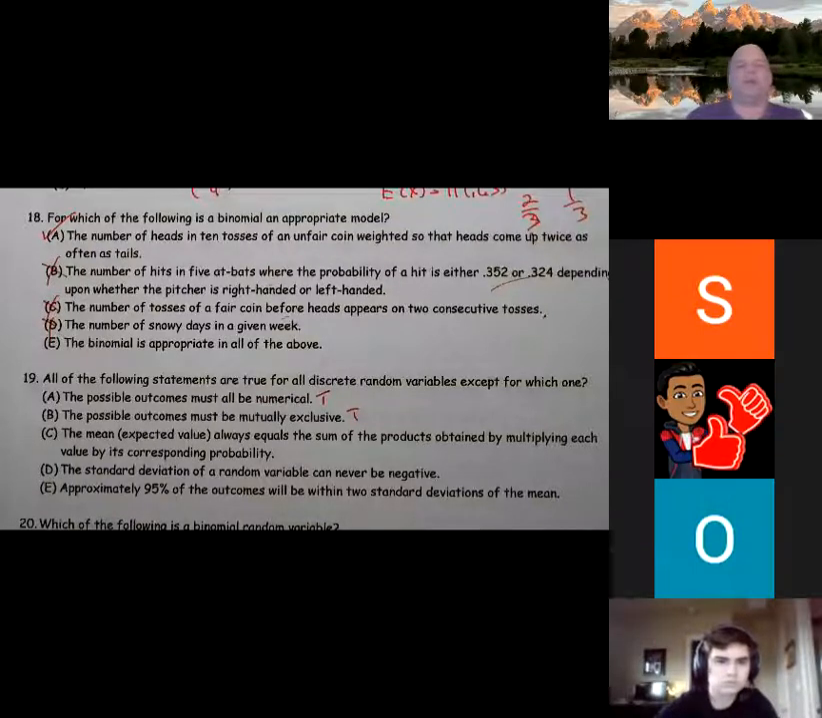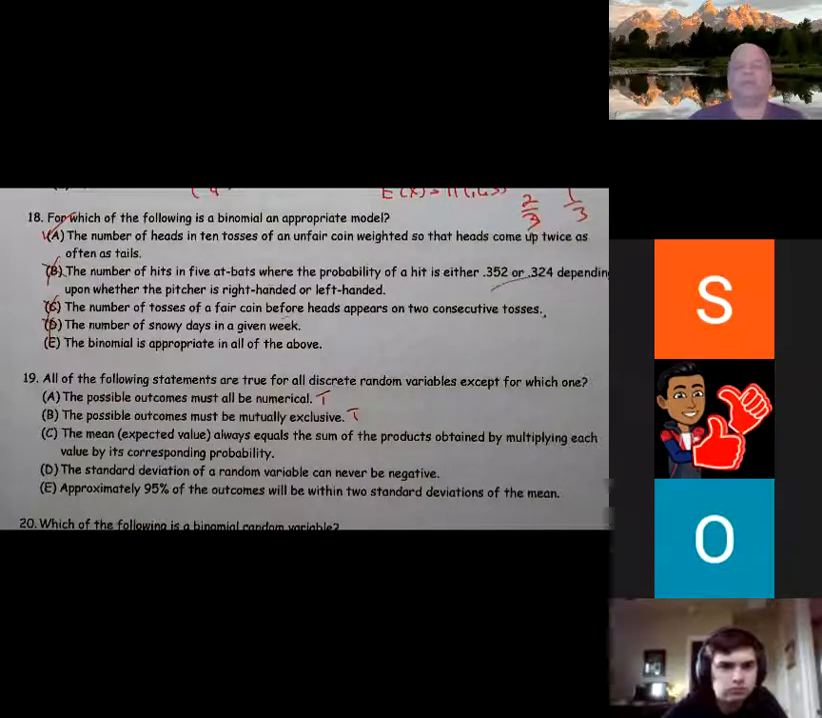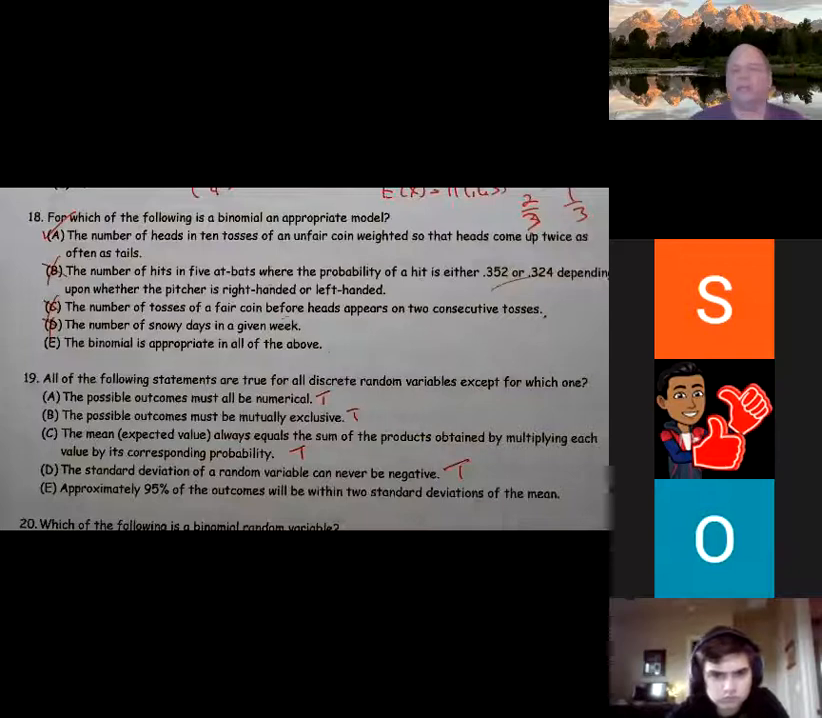The mean always equals the sum of the products. Yes, this is basically the expected value computation, where it's the probability times the numerical value plus the probability times the numerical value, etc. That's also true. Standard deviations can never be negative. That's always true.